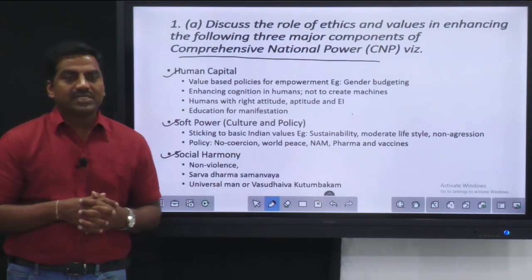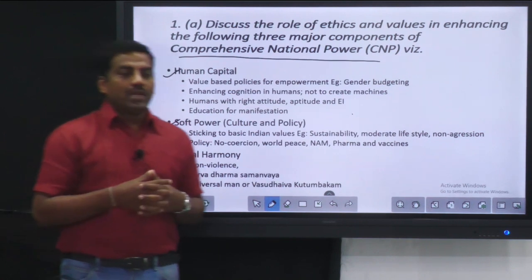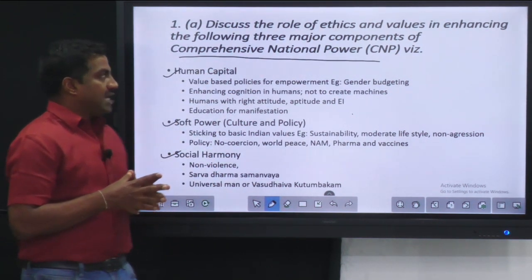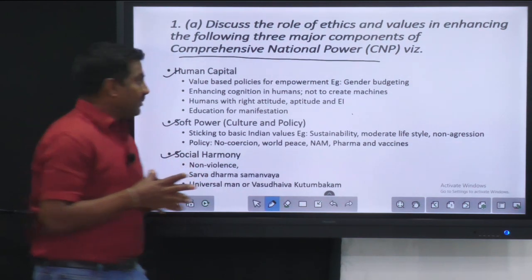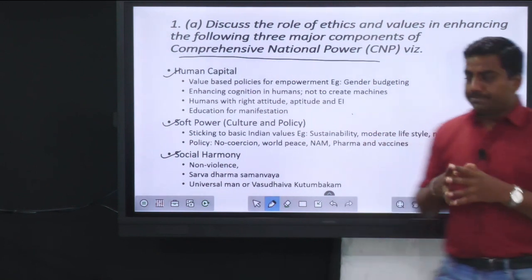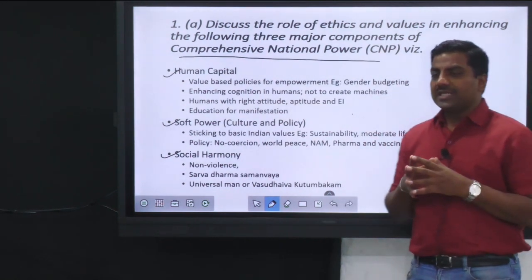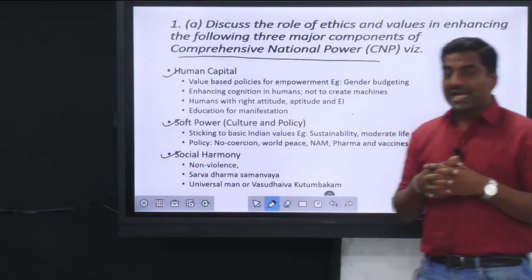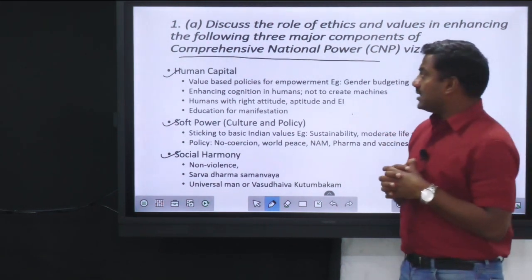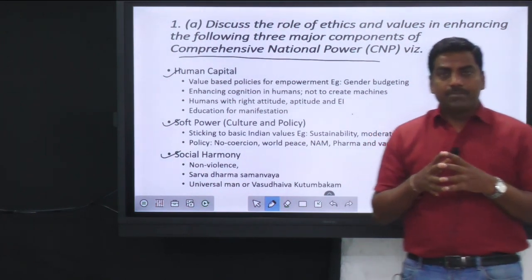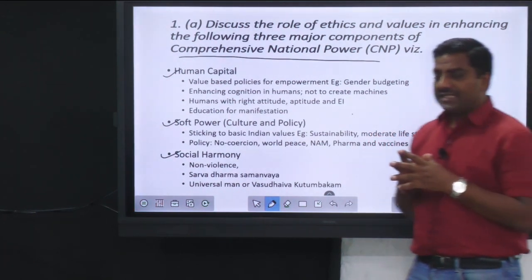India is emerging as one of the global leaders, and when it comes to the different aspects of this CNP, we have to examine how India is exhibiting with respect to human capital, social harmony, and soft power. This question is not asking particularly about India, but we can quote India's context in this question.